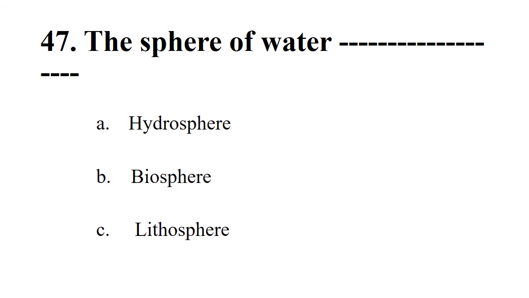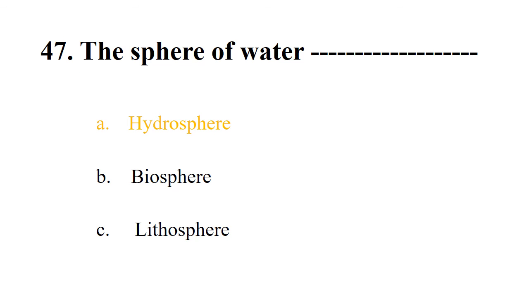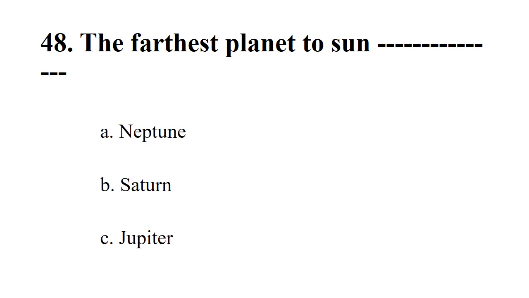Next. The sphere of water. Options: hydrosphere, biosphere, lithosphere. The right option is hydrosphere. Next. The farthest planet from the Sun. Options: Neptune, Saturn, Jupiter. The right answer is Neptune.